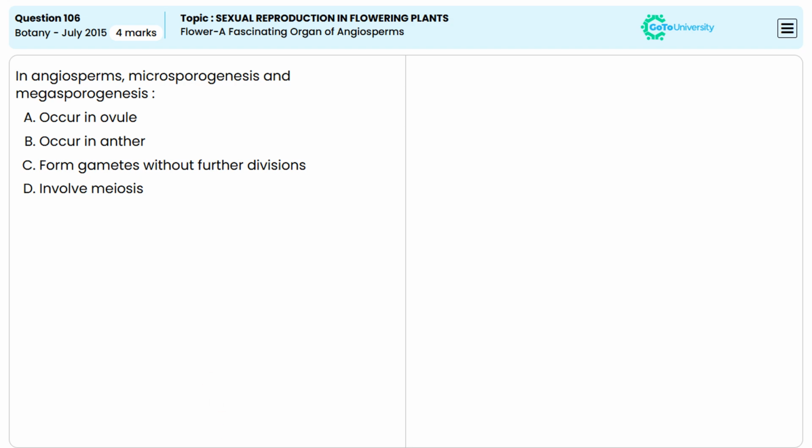Which among the following is similar about microsporogenesis and megasporogenesis in angiosperms? Microsporogenesis refers to the development of male gametes, that is the pollen grains, and megasporogenesis refers to the development of female gametes, that is the egg cell.